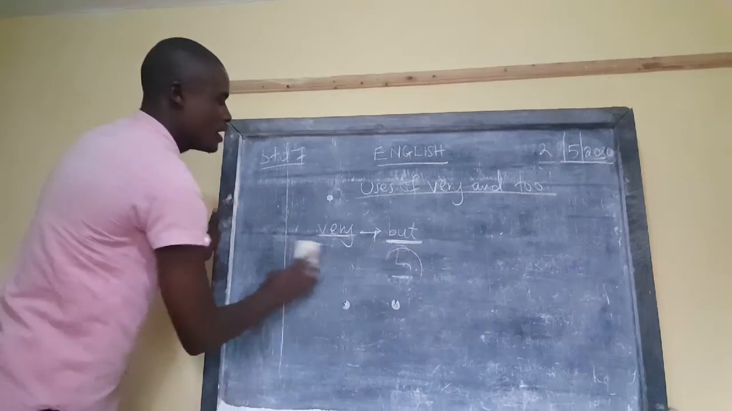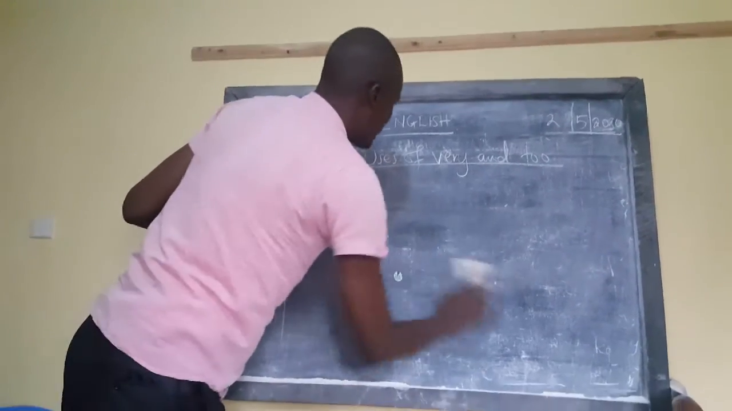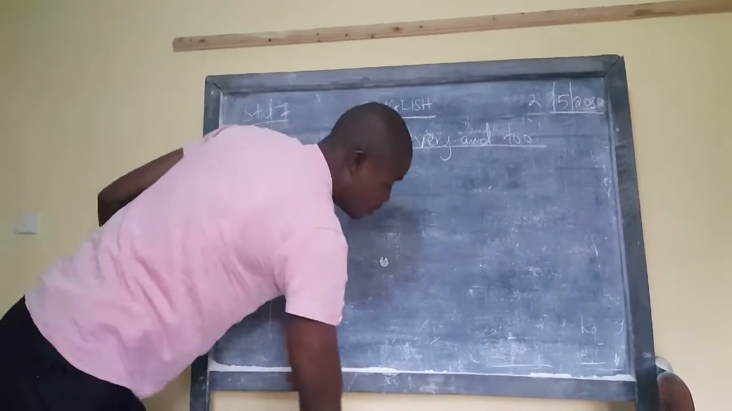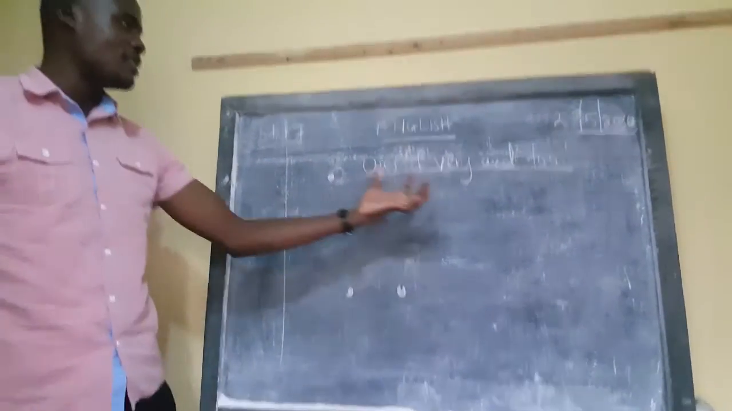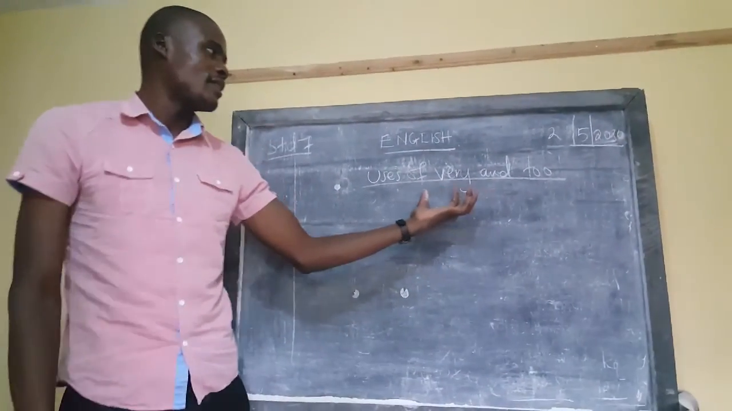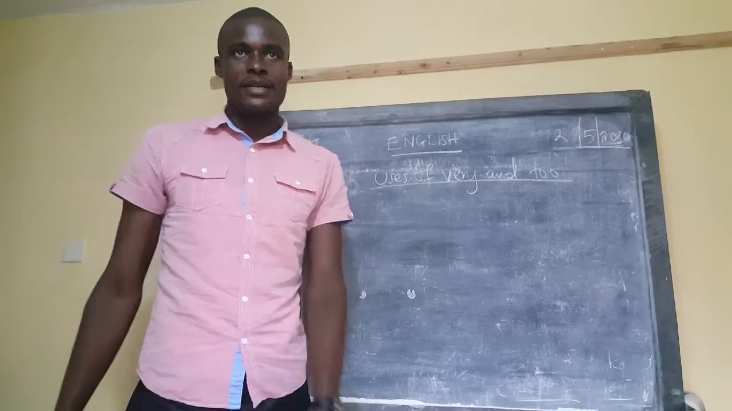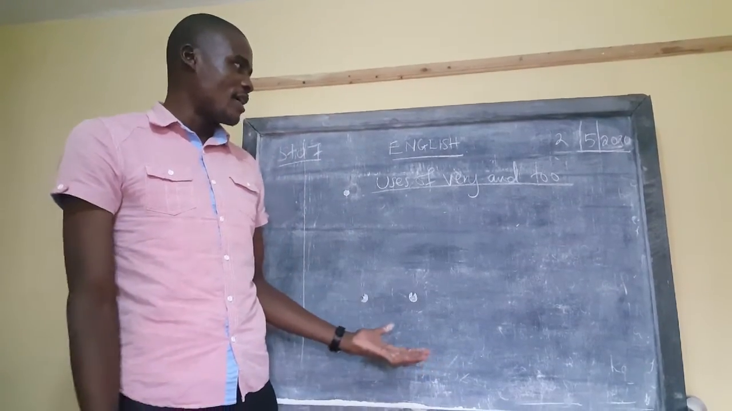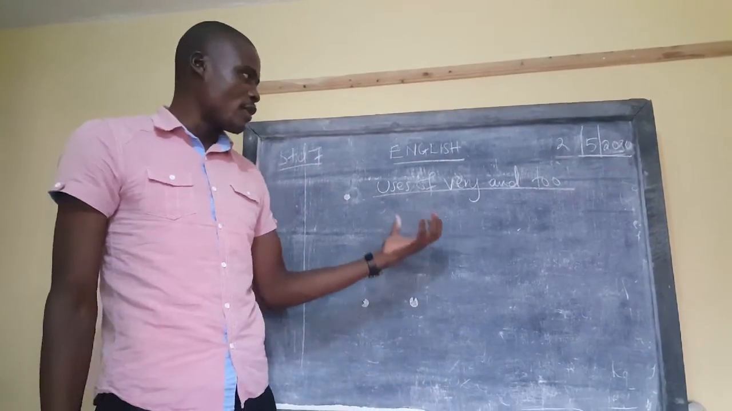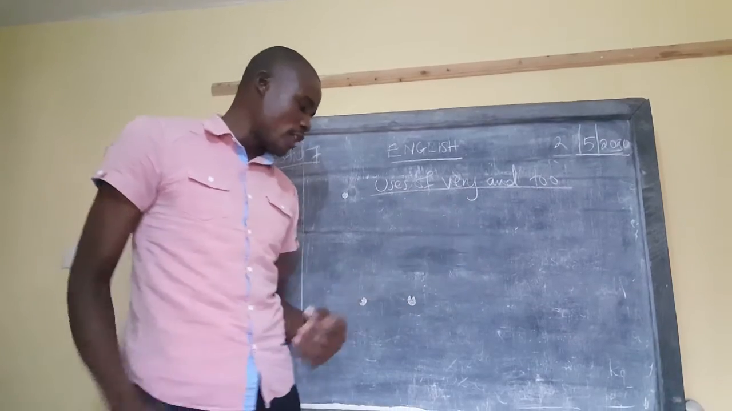So in this case today, learner, we're going to look at these particular two things, how they are used. They're normally the same. Say somebody is very sick and somebody is too sick. Which one comes where and which one is right? That is what we're going to see in this our lesson, and we call it a day.